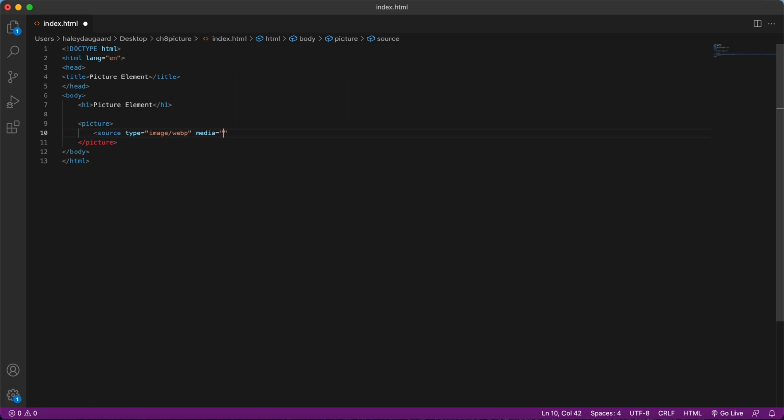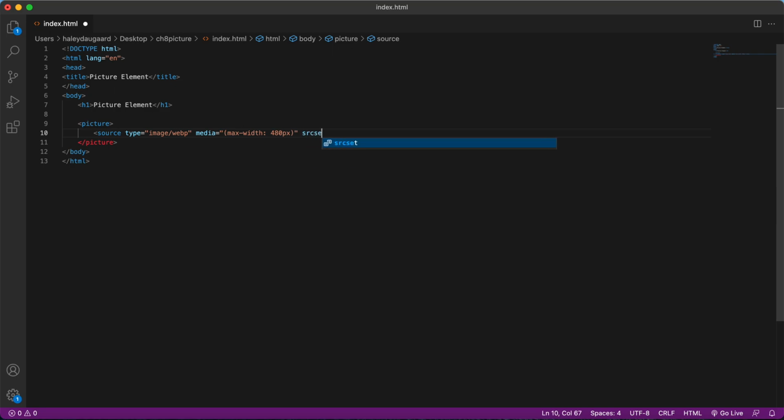And the media attribute is going to contain our condition in this case. So in this case, we're adding a max width of 480 pixels. So this source is only going to appear on our screen if the screen size is 480 pixels or less.